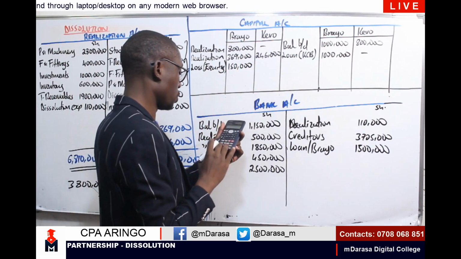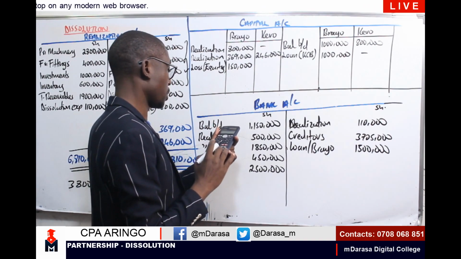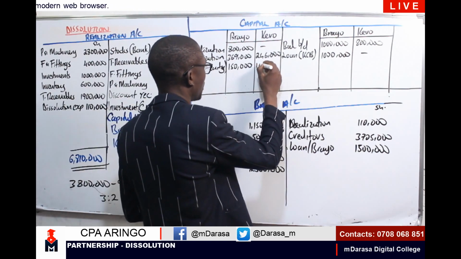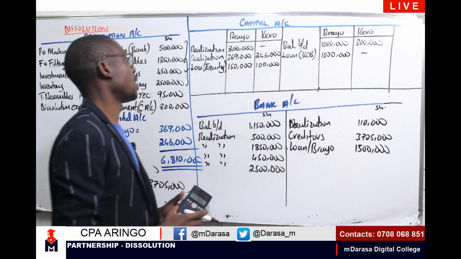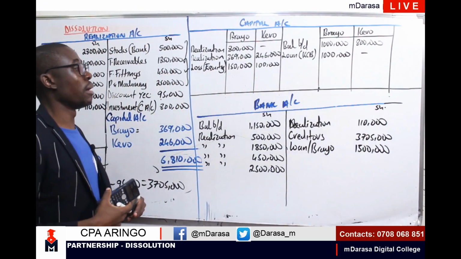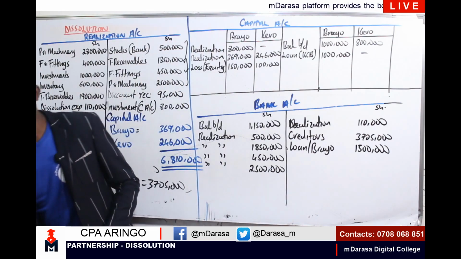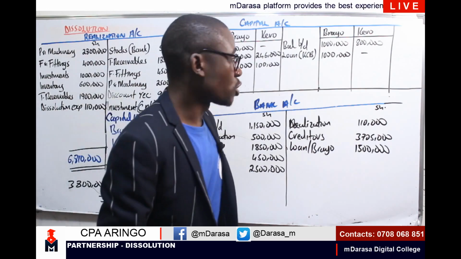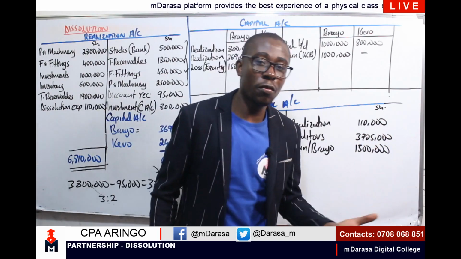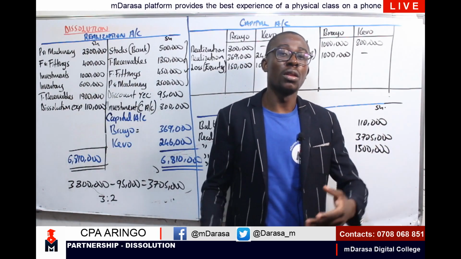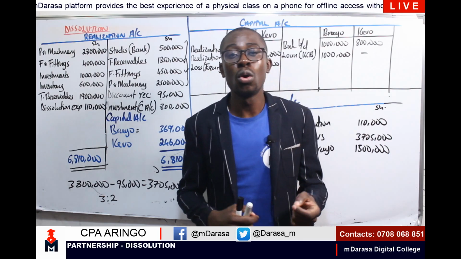Whereas Kevo, 2/5 times 250,000, that should give us 100,000, right? 100,000. Now, this account basically should be balanced with the bank account because we don't have any balances carried down. So, to balance our capital account, we can either pay off our partners, or the partners should be the persons who are going to pay the firm, depending on who owes who.